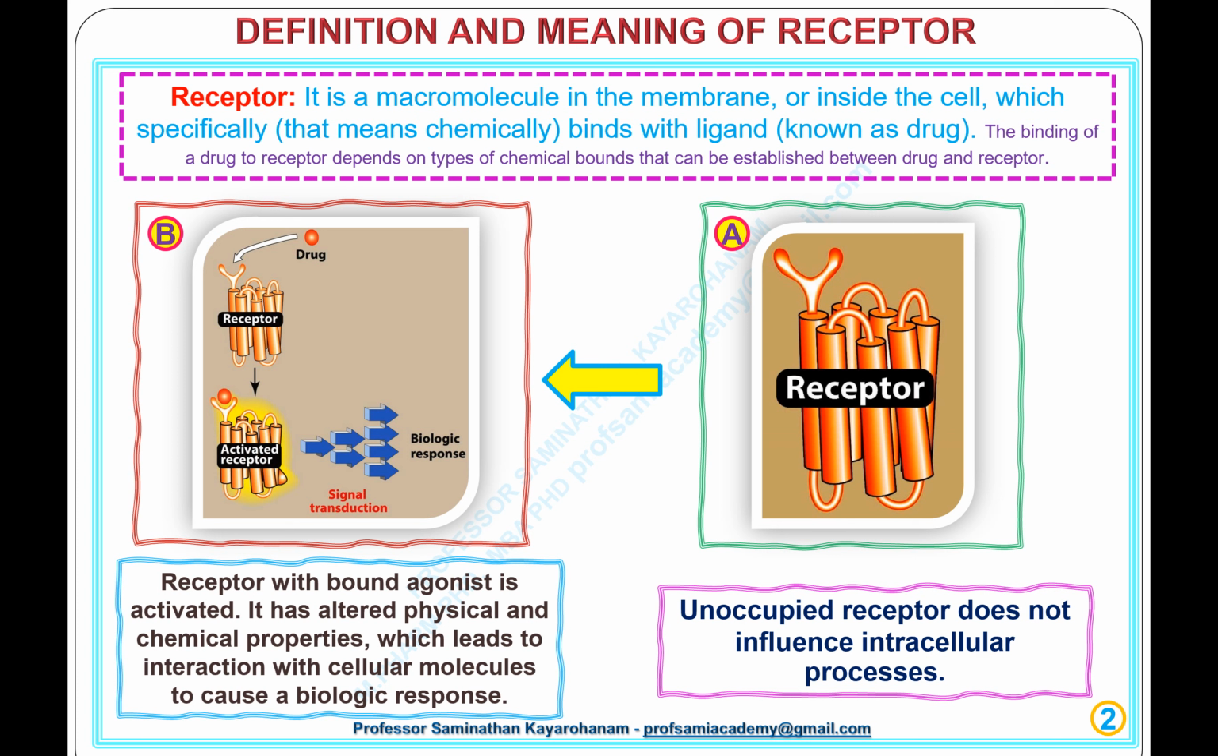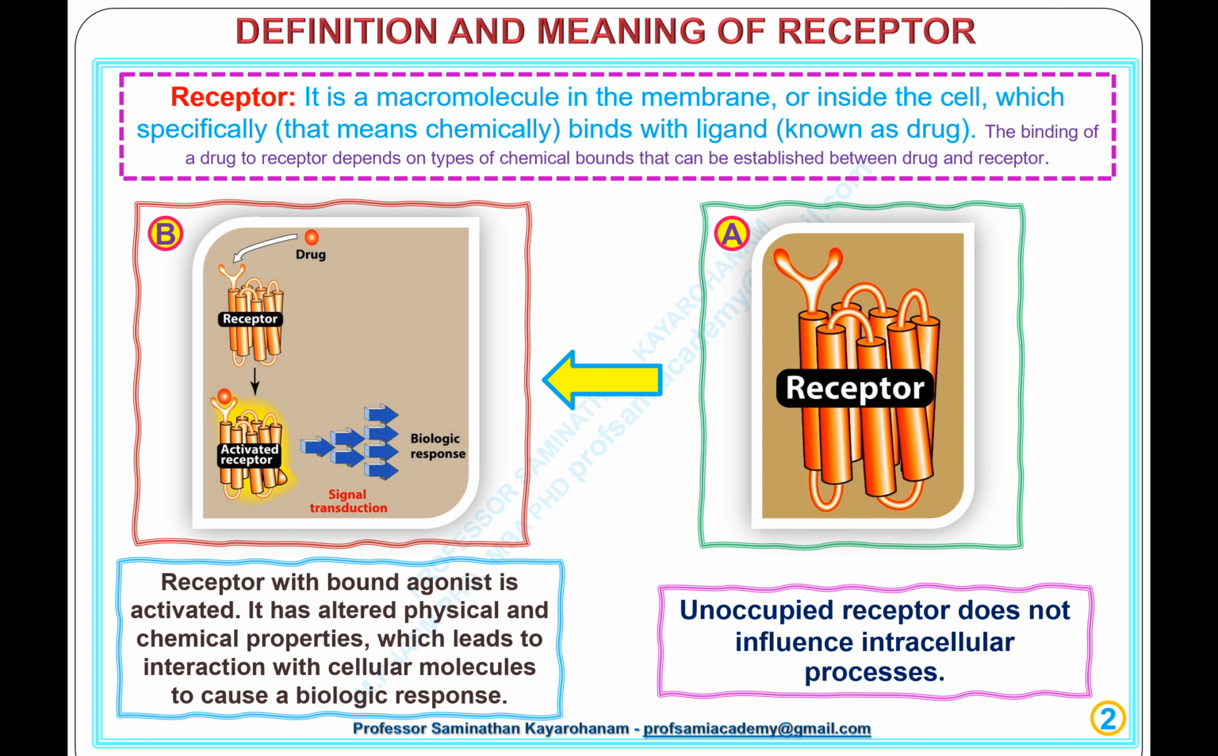Next slide, definition and meaning of receptor. Receptor, it is a macromolecule in the membrane, or inside the cell, which specifically, that means chemically, binds with ligand, known as drug. The binding of a drug to a receptor depends on the types of chemical bonds that can be established between drug and receptor.